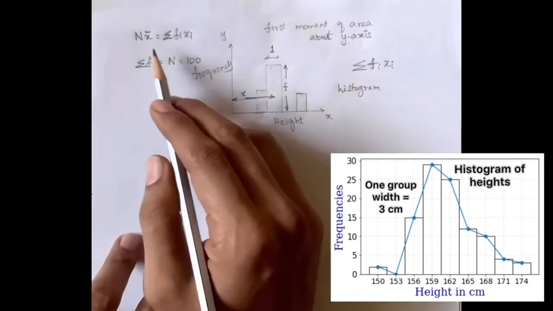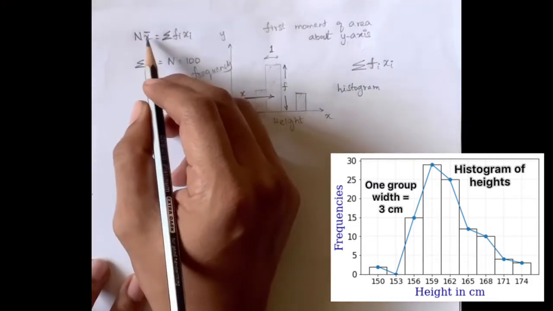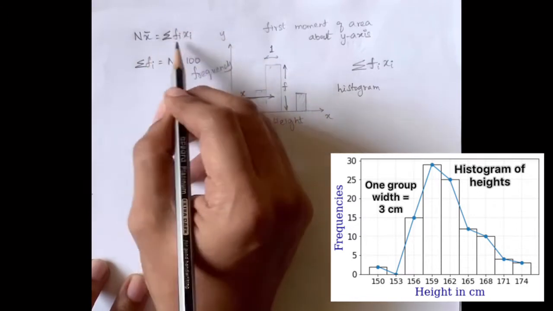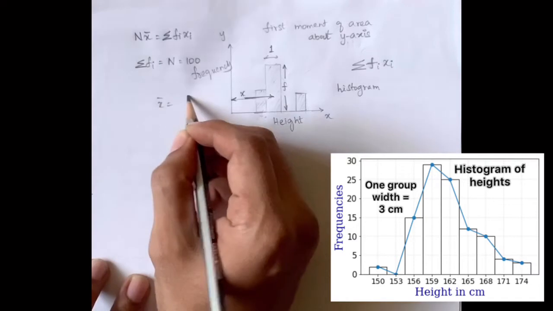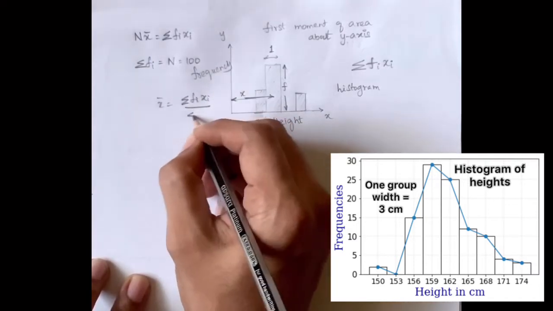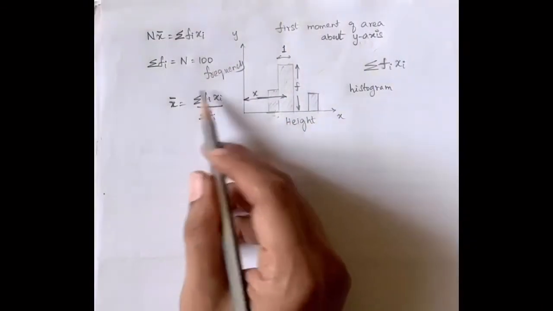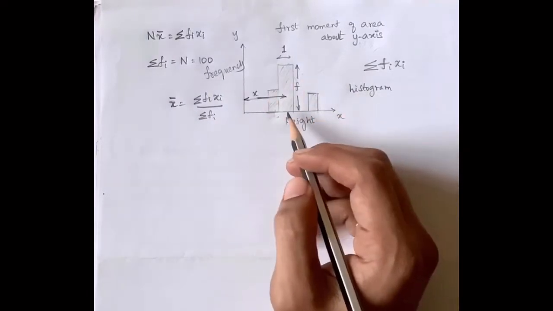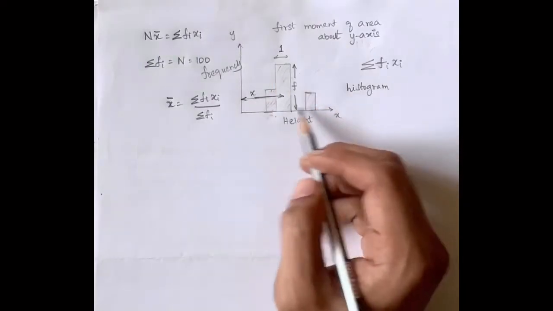And what is mean? From this we find the mean to be x bar, the summation of the first moment of area divided by n. N is sigma fi. So basically the mean is the summation of fi xi divided by sigma fi. This is also the x coordinate of the centroid of this area. This area of blocks is balanced at one point on the x-axis.